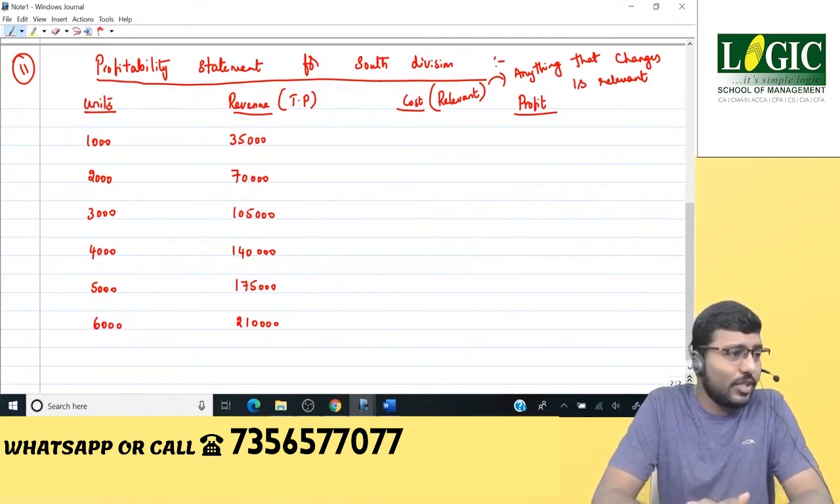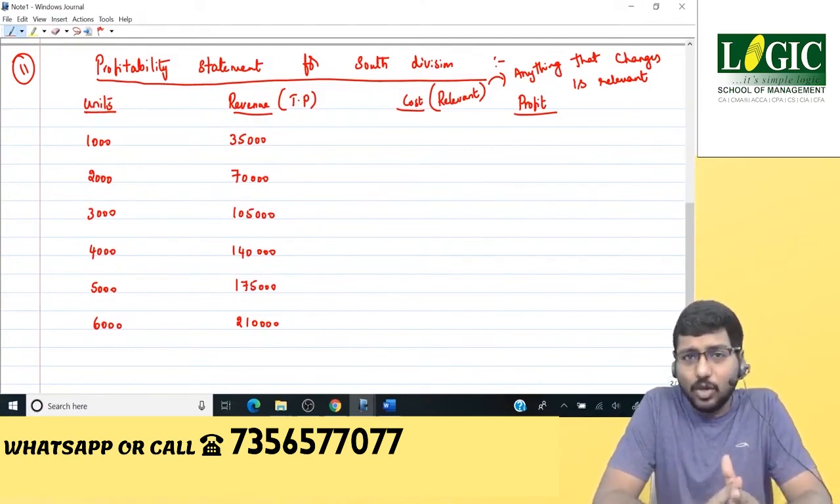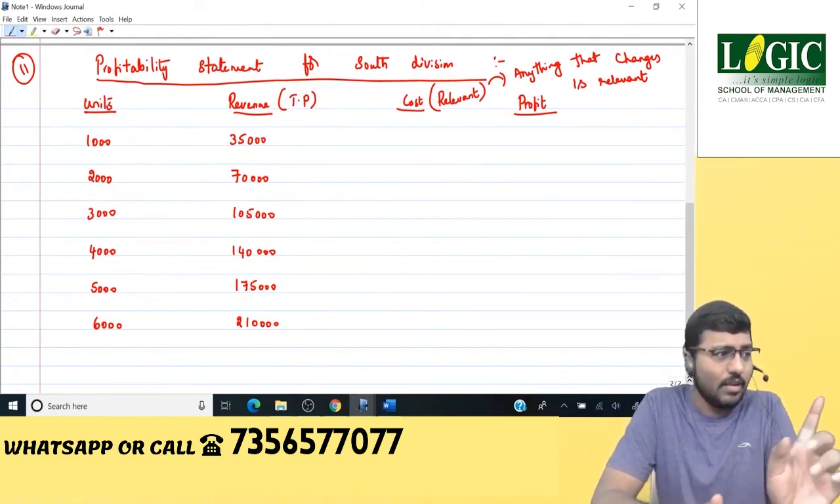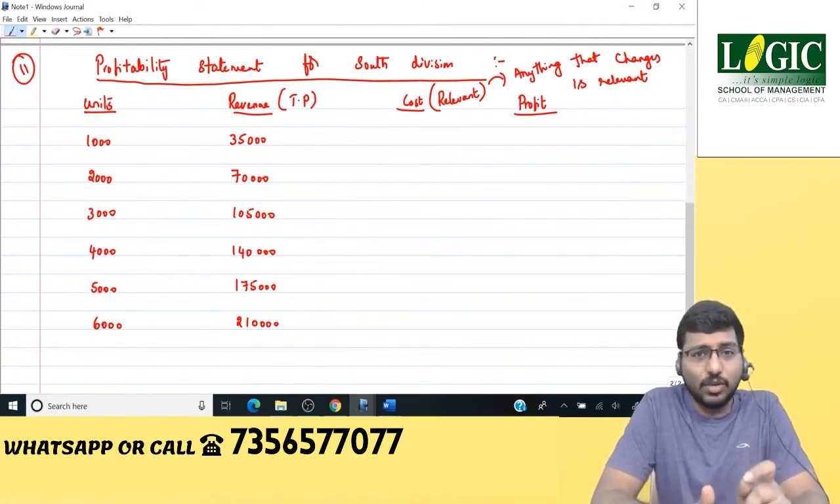Now, if you look at this question, obviously you have variable cost and fixed cost, correct? Now, don't come to a conclusion that, sir, here we are trying to calculate profit and therefore we should be reducing all the cost. That's not the logic over here. The logic is, although I call it profit, I will be reducing only the relevant cost. Fixed cost, if you see, is 60,000 for South Division.